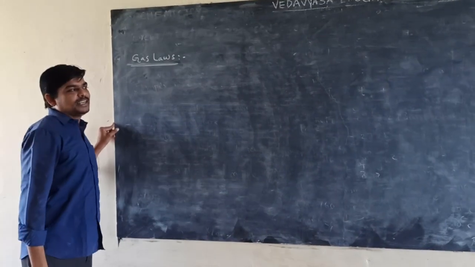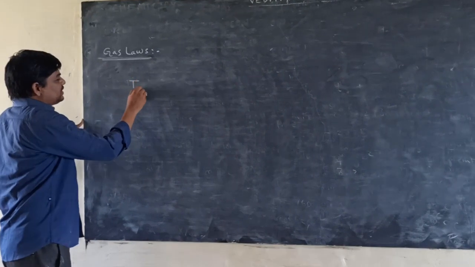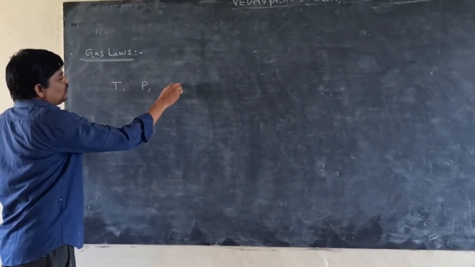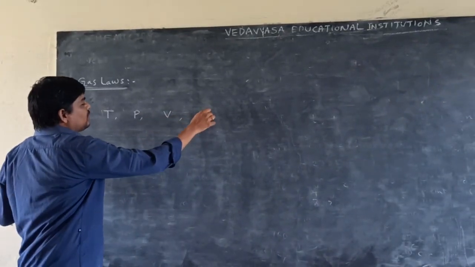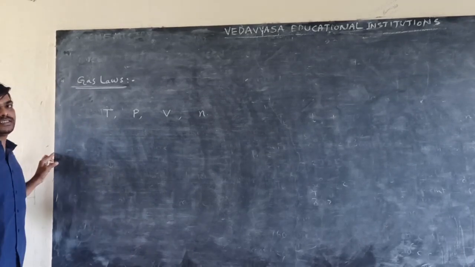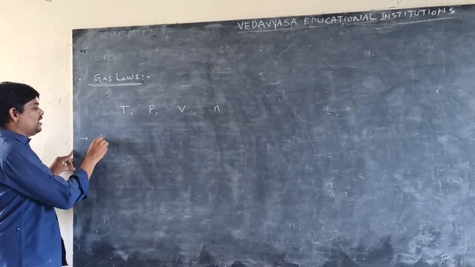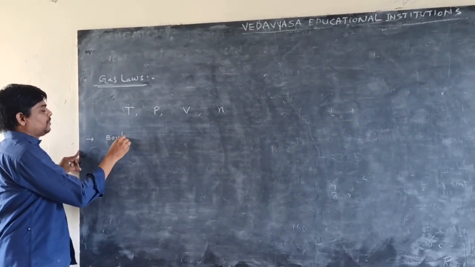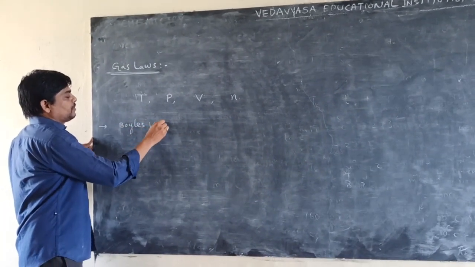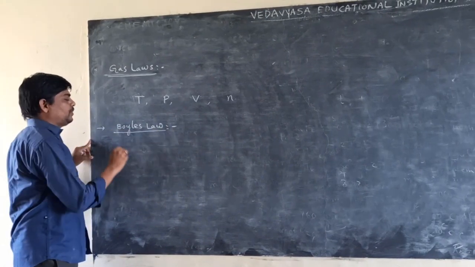The laws which relate the temperature, pressure, volume, and number of moles are called gas laws. Generally, there are different gas laws. First one, Boyle's law.